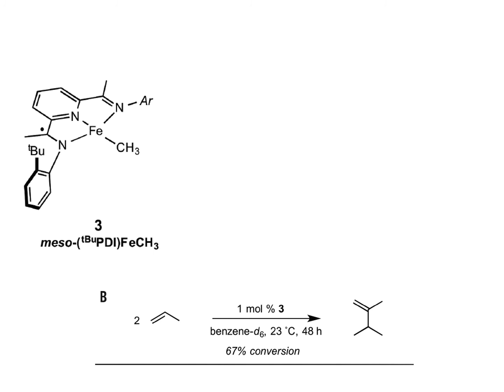For example, if you have two equivalents of propene and a rather small aryl group present on the nitrogen, then what happens is you do not get a cyclobutane, you get instead an alkene. This alkene can be considered as a coupling of two alkenes to give you a monoalkene, and this results in a branched product. And you can notice that the conversion is close to 67%, which is fairly good considering the fact that these are simple petroleum feedstocks.